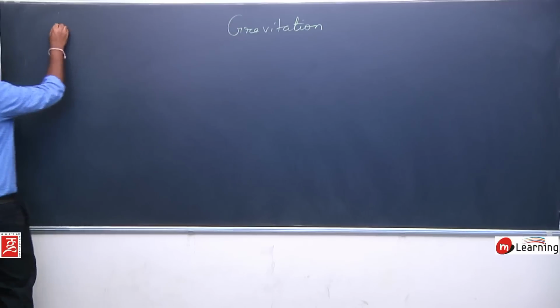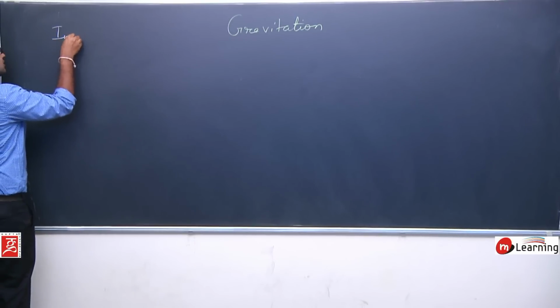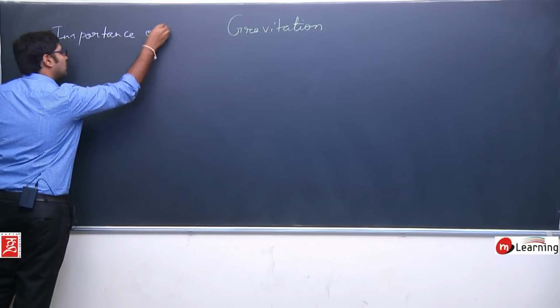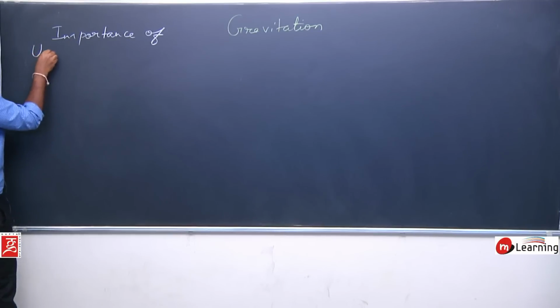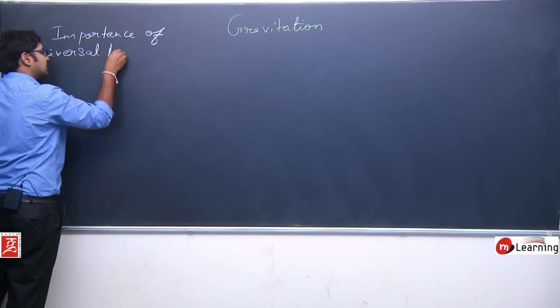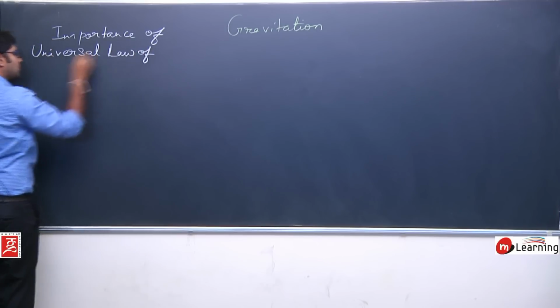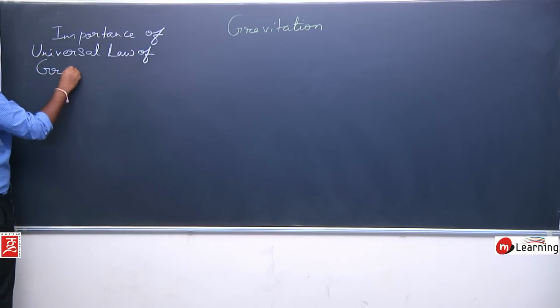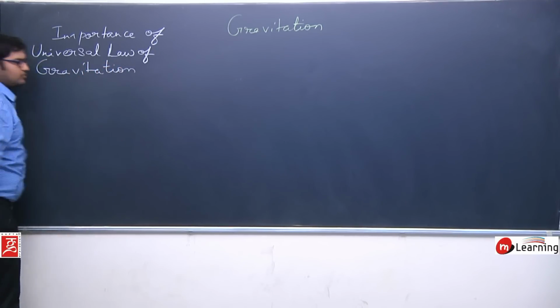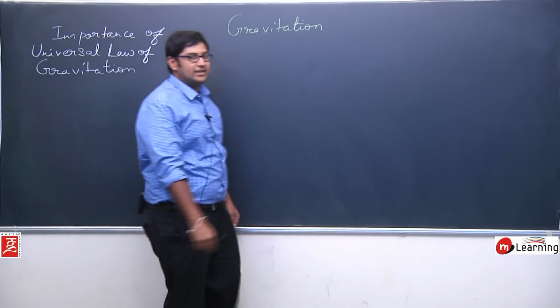Okay, so next we will understand the importance of the universal law of gravitation.